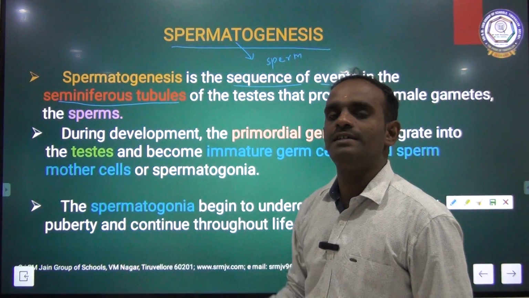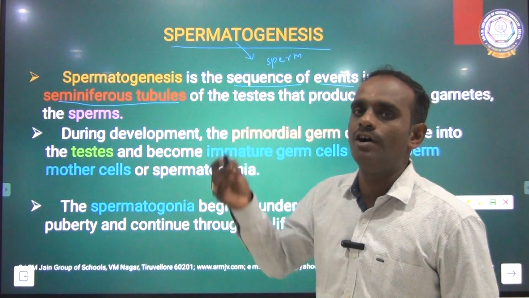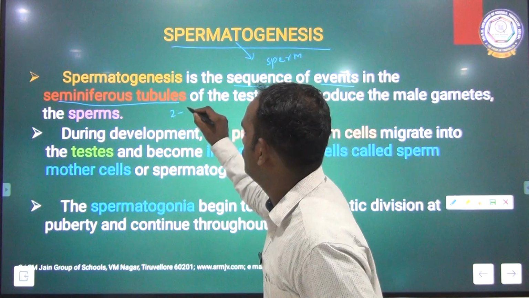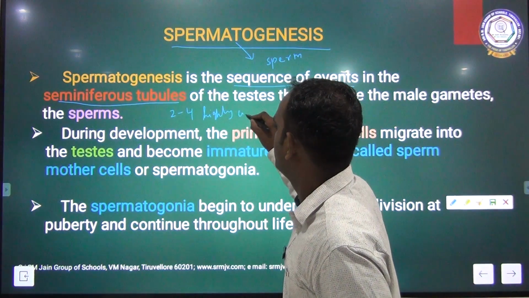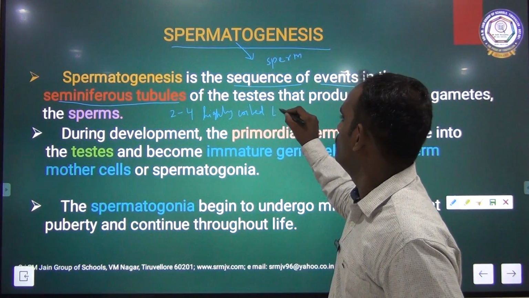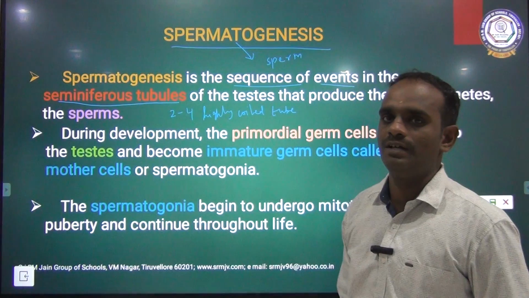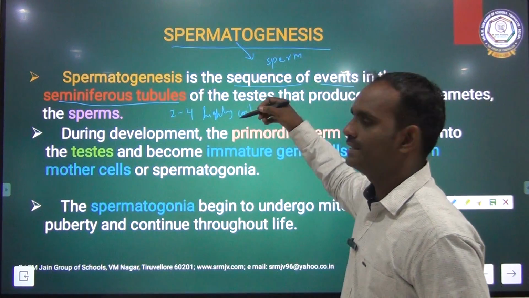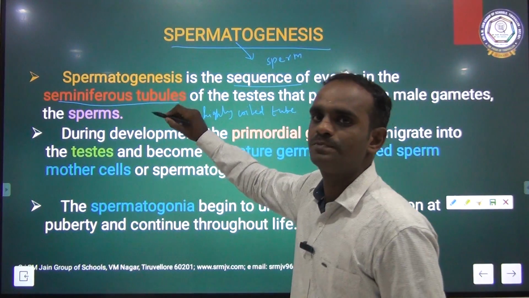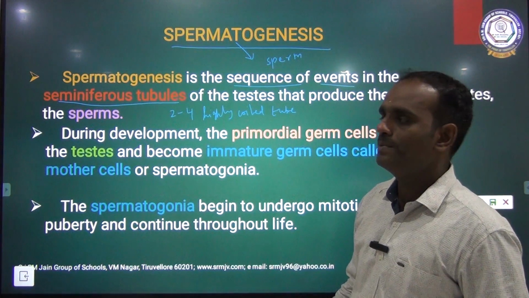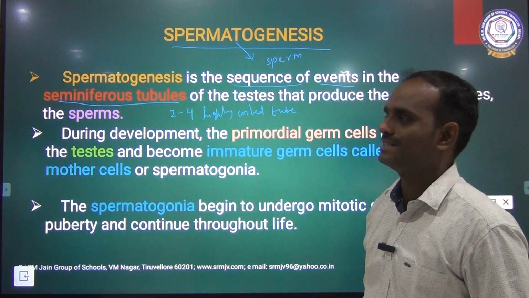Children, you know very well what is a seminiferous tubule. It is a highly coiled, 2 to 4 highly coiled tube-like structure, that is called a seminiferous tubule. This seminiferous tubule is present inside the testis. It is the site of sperm production. So sperm is produced only in the seminiferous tubules of the testis.